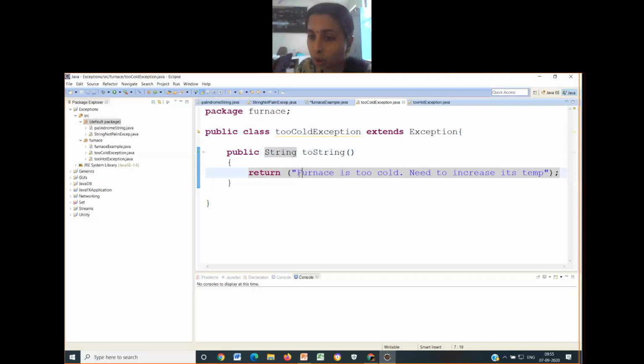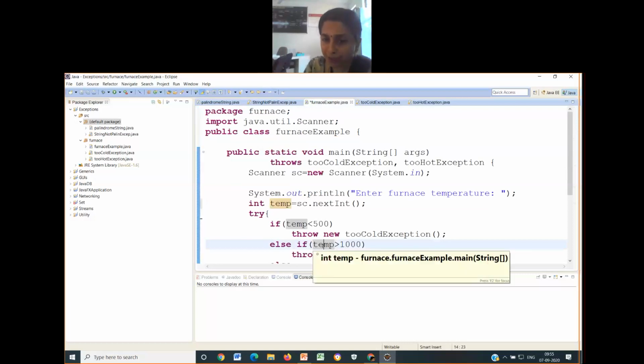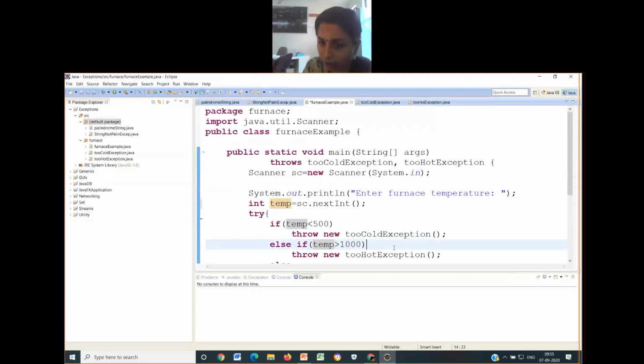Furnace is too cold, need to increase its temperature. Nothing else other than that. Similarly, I have the else part. What is there in the else part? Else if temperature is greater than 1000, then throw new too hot exception.